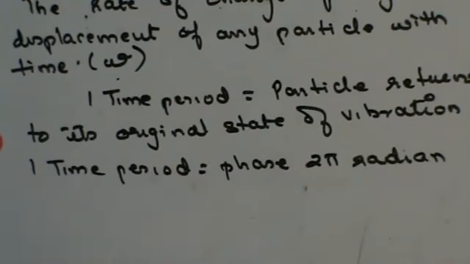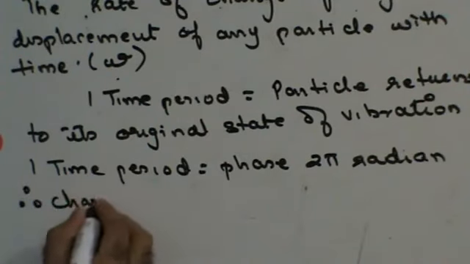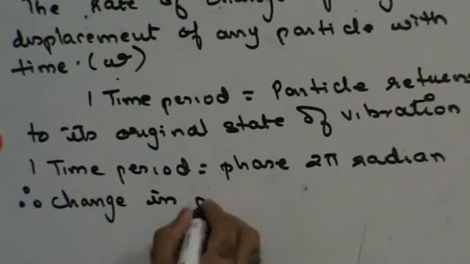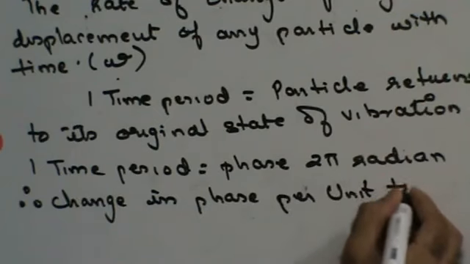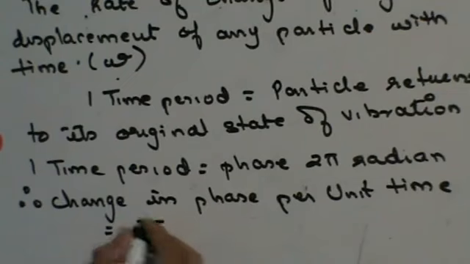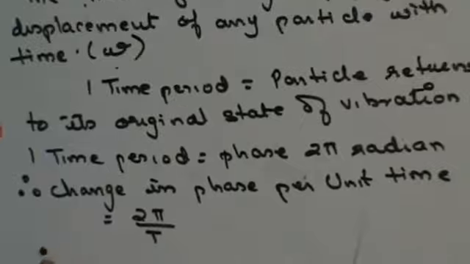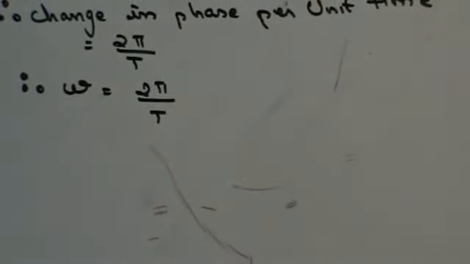Therefore, the change in phase per unit time will be nothing but 2 pi upon T, where T is the time period of the wave. Change in angular displacement per unit time is nothing but angular velocity. Thus, angular velocity is 2 pi upon T.